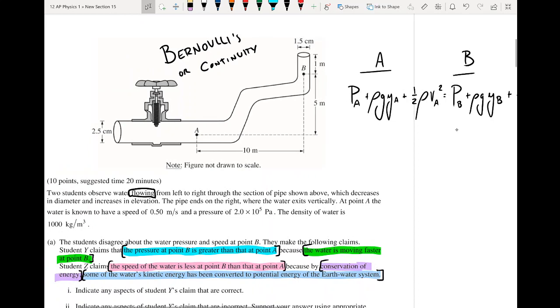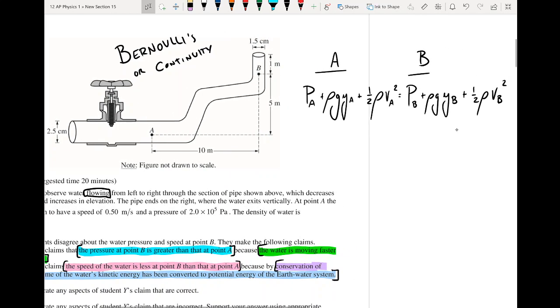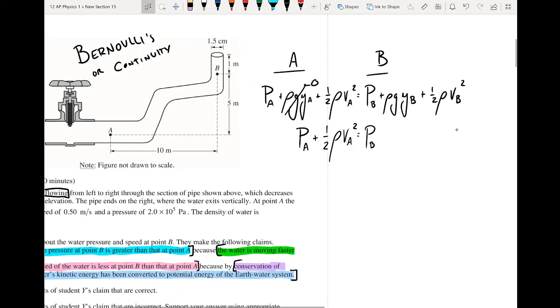First, we can say point A is at a height of 0, so let's just call this term 0. So we say PA equals PB plus rho g yB plus 1/2 rho vB squared.